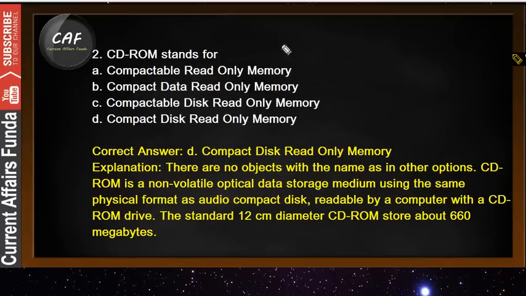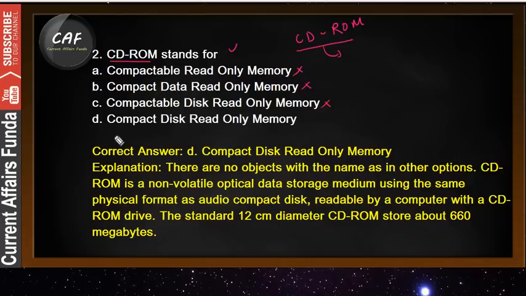Basically, what does CD-ROM stand for? The abbreviation of CD-ROM is not compactable read-only memory, not compact data read-only memory, and not compactable disk read-only memory.